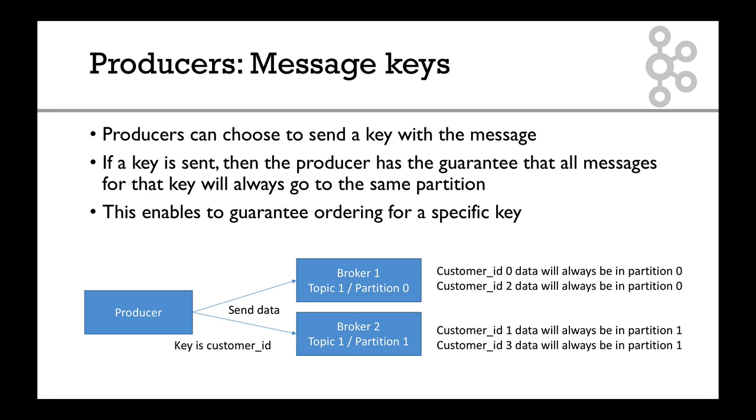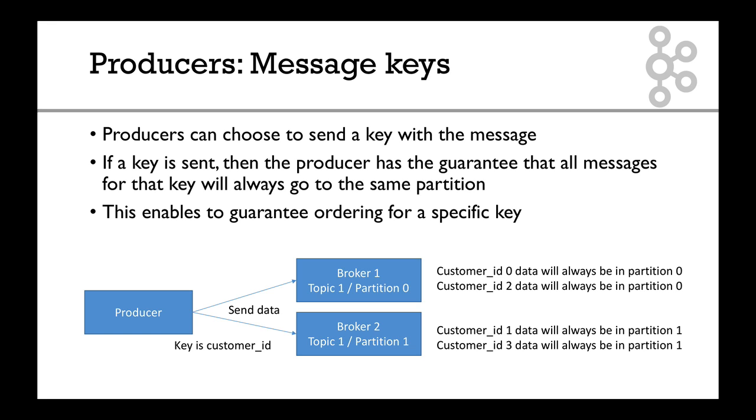So remember how I said to you that messages were sent randomly to a partition except when there was a key? Well, that's when you learn about that key. The message of the data could be anything you want, really anything you want. And you can choose to send a key with that message. If that key is sent, then the producer has a guarantee that all the messages which share the same key will always go to the same partition. And that guarantees ordering for a specific key.